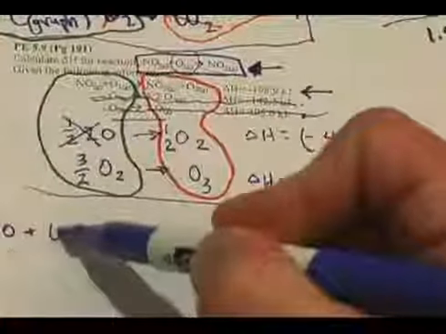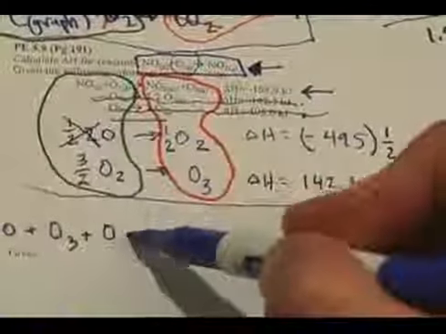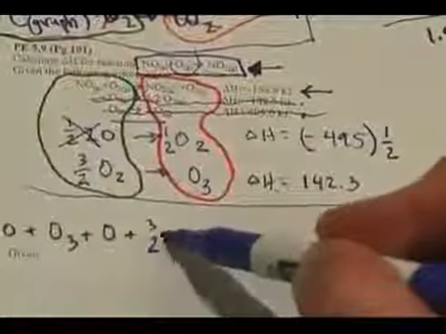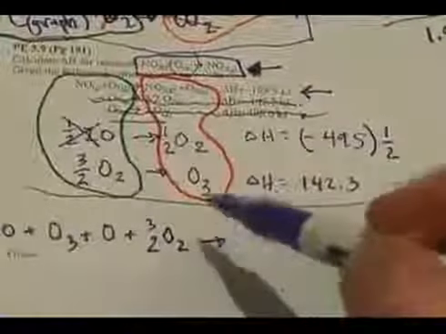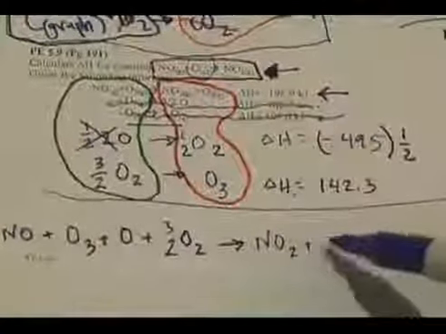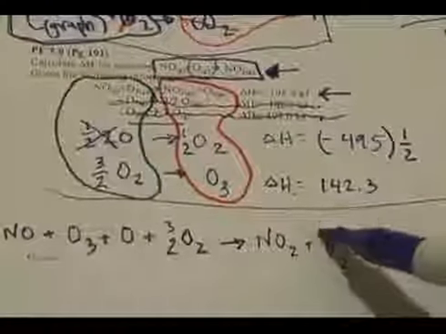NO plus O3 plus O plus 3/2 O2 goes to, okay, that's everything on the left-hand side of the reaction. Now on the right-hand side, NO2 plus O2 plus 1/2 O2. Oh, hey, that together makes 3/2 O2, doesn't it? Plus O3. Okay, and if I zoom out just a little bit, I think you can see the entire reaction.